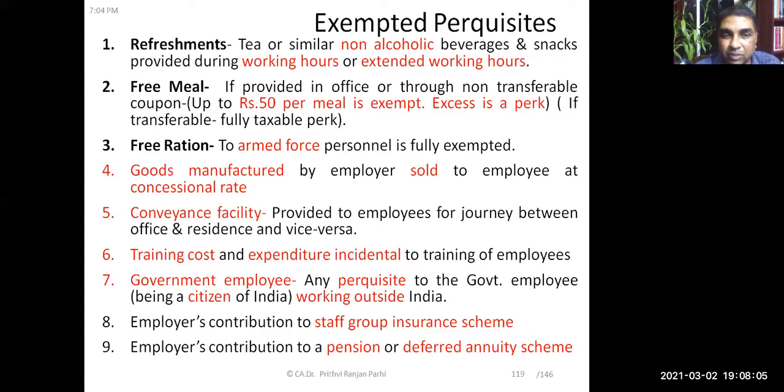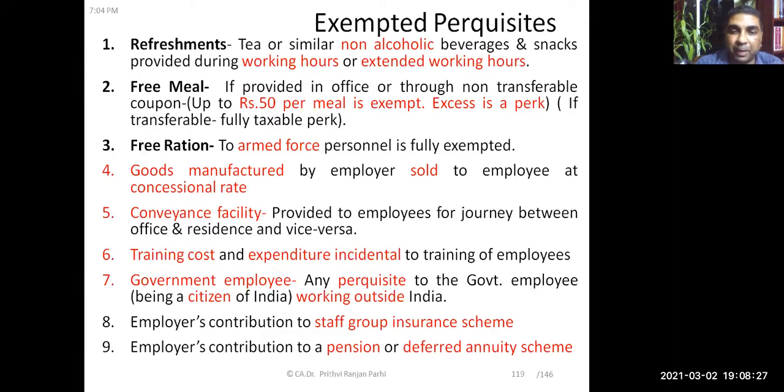Training cost and expenditure incidental to the training of employees is also exempted from perquisites. And you already know, for government employees, if they are getting some perquisite for working outside India, that's exempt. Employer's contribution to a staff group insurance scheme is exempt.